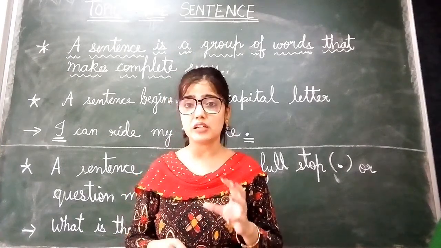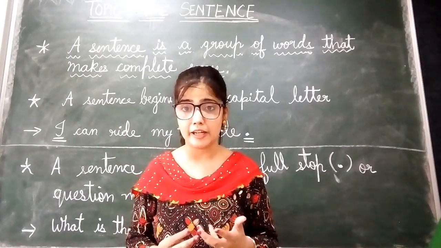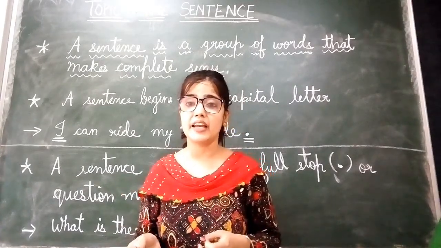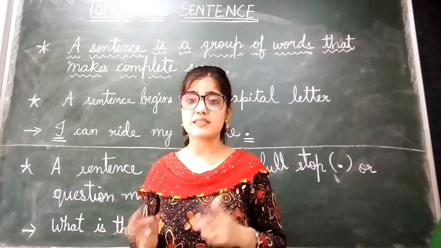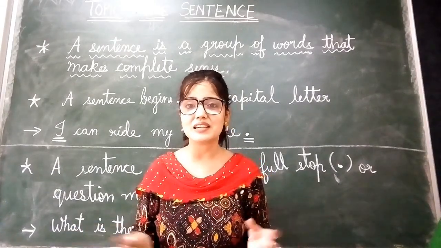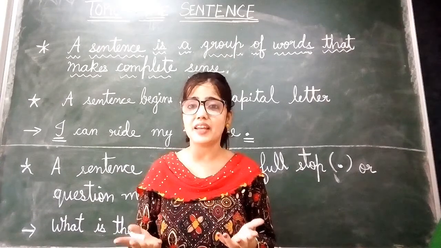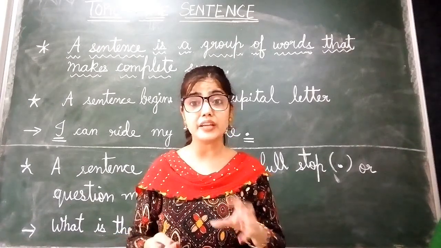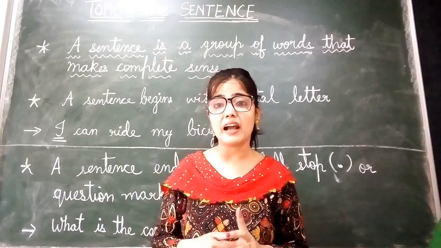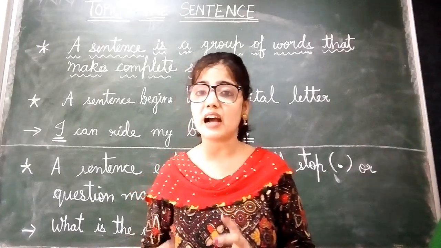But if the words are not arranged properly, like flying kite is in the sky. So these words are not conveying any meaning. Okay? But if we arrange these group of words properly, like a kite is flying in the sky.